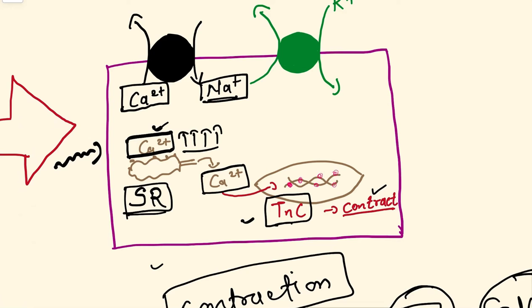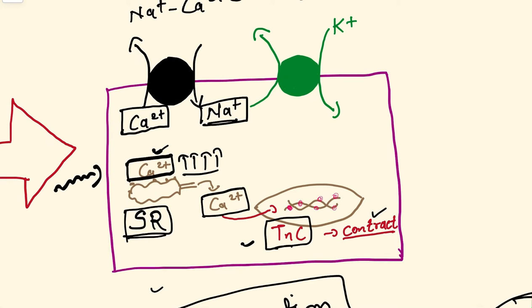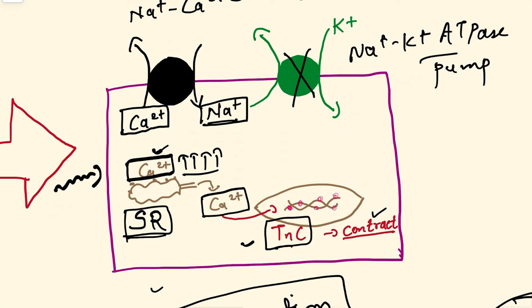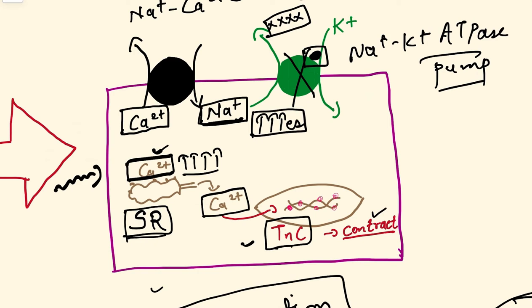We can do this by inhibiting the Na+/K+ ATPase pump with the help of digoxin. Digoxin will bind at the K+ site and inhibit this channel. Then Na+ won't be able to get outside the cell, so there will be an increased amount of sodium inside the cell.